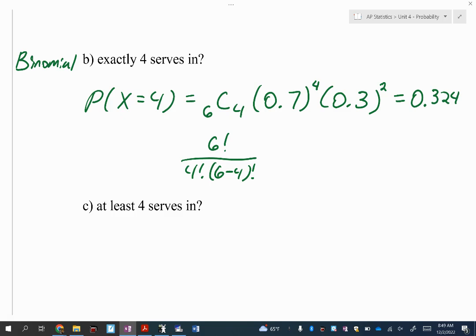But does it have to be the first 4 are successes? No, it could be the last 4. It could be the first 2 and the last 2. So there are a certain number of ways that there could be 4 out of 6 successes. The key thing is I went to the technology, but I just want you to know that if you just write that, that math is wrong.